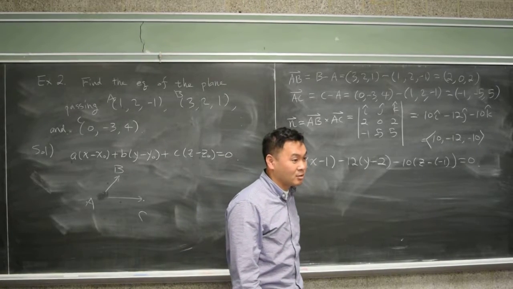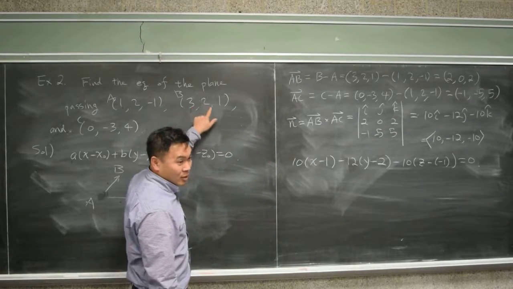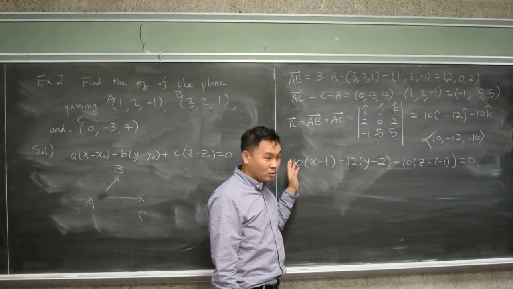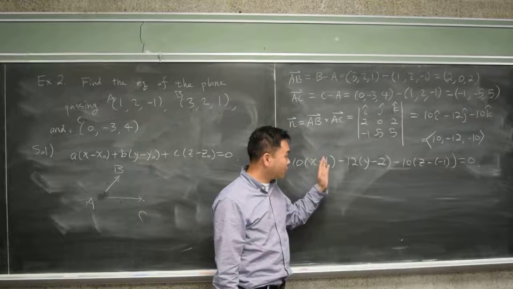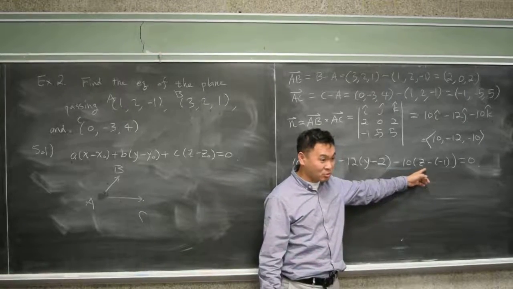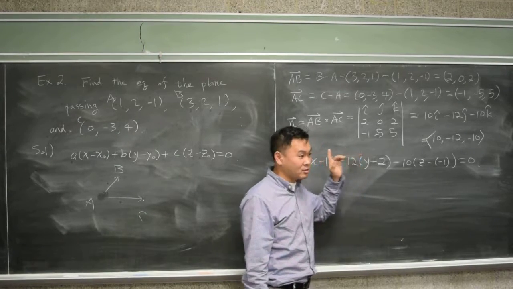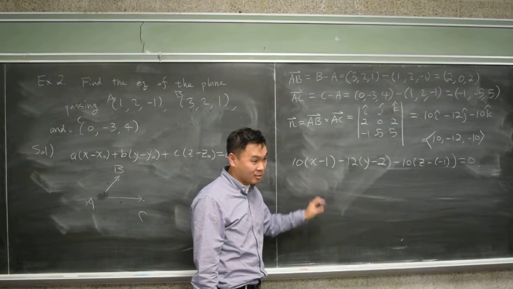Yes? So you could use the B point for x naught, y naught, z naught. You can, but at the end of the day, if you expand everything and solve for, say, z, which a lot of times people do, you're going to see that all of these different ways of writing it down will lead to the same exact answer. Okay.